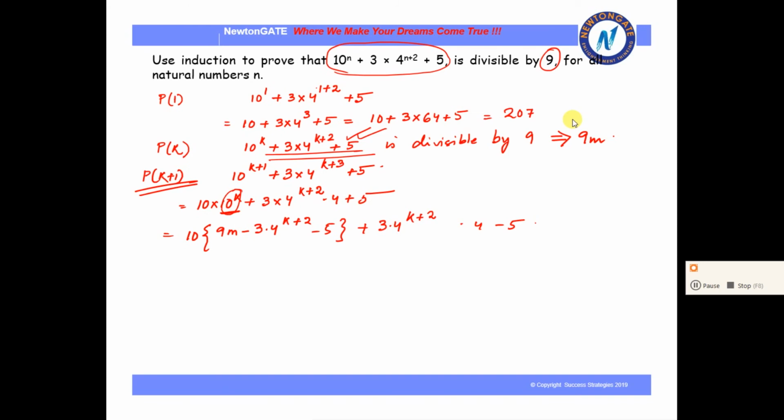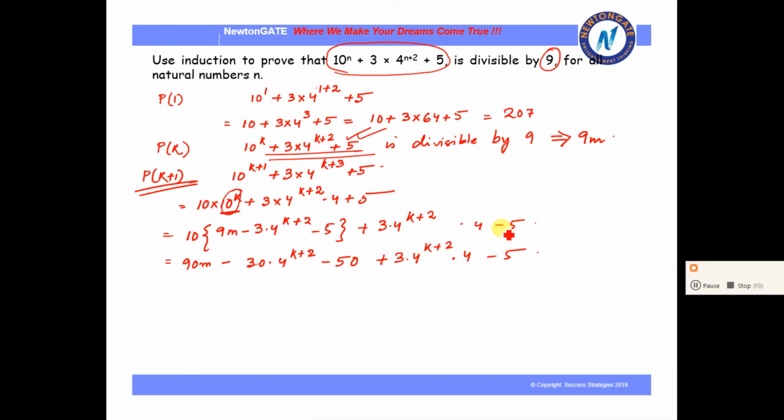Simplifying it further, we get 90m minus 30 into 4 to the power k plus 2 minus 50 plus 3 into 4 to the power k plus 2 into 4 plus 5.